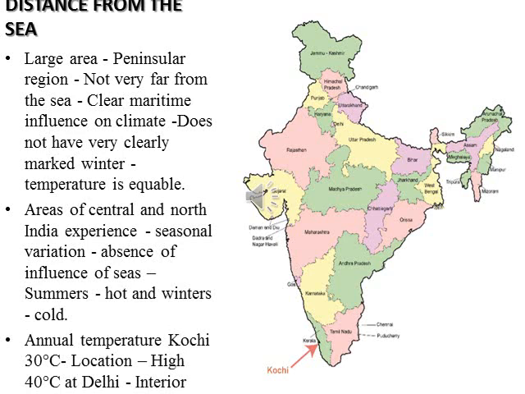So this part of the country does not have a very clearly marked winter, and the temperature is equable almost throughout the year. That means if you take the southern part of India, there is not much difference between the summer and winter seasons. But if you take the areas of central and north India, there is a huge seasonal variation, because of the absence of the influence of the sea.